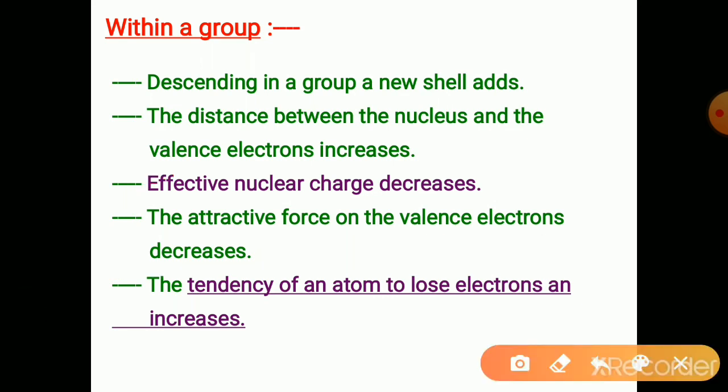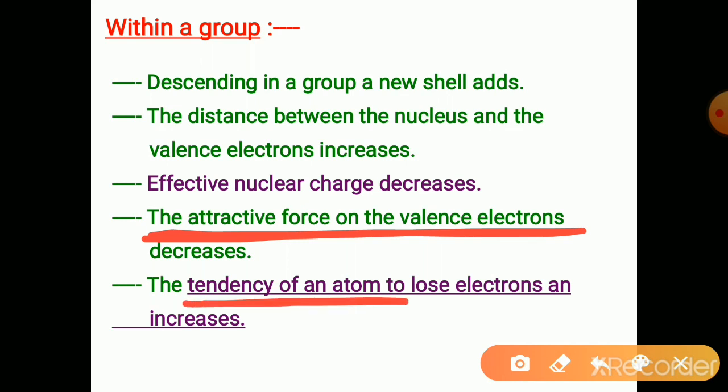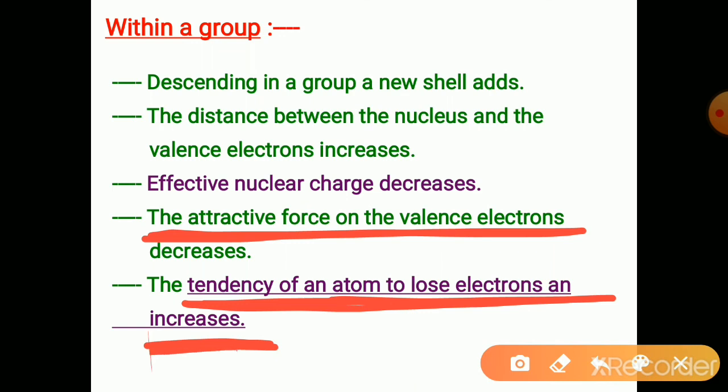The tendency of an atom to lose electrons increases because of the decreased attractive force. The last electron is loosely held to the nucleus, so it can be lost easily.